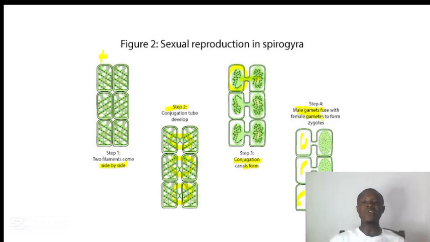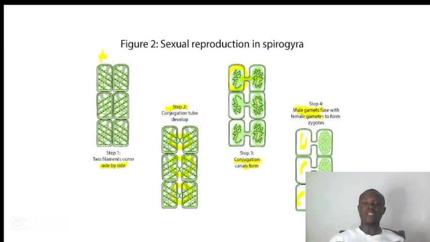But it is the nucleus of the male filament that will fuse with the nucleus of the female filament in order to form the zygote. Mind you, the nucleus of the male is haploid, the nucleus of the female is haploid. When they combine together, they form a diploid zygote.